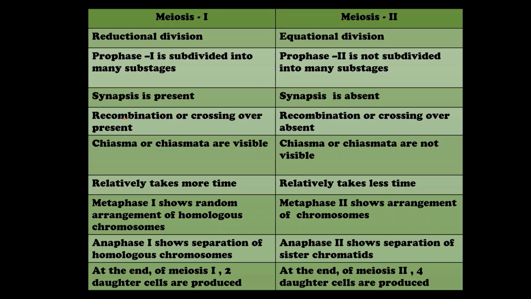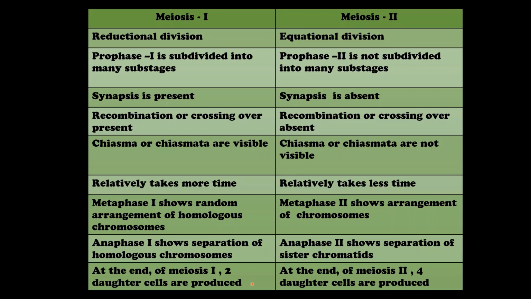Synapsis, recombination and chiasma are possible in meiosis 1, whereas synapsis, recombination and chiasma are not possible in meiosis 2. Meiosis 1 takes relatively more time, whereas meiosis 2 takes less time. Metaphase 1 shows random arrangement of homologous chromosomes, whereas in meiosis 2, metaphase 2 shows the arrangement of the chromosomes. This point is very important. Anaphase 1 shows separation of homologous chromosomes, whereas sister chromatids are separated during anaphase 2.